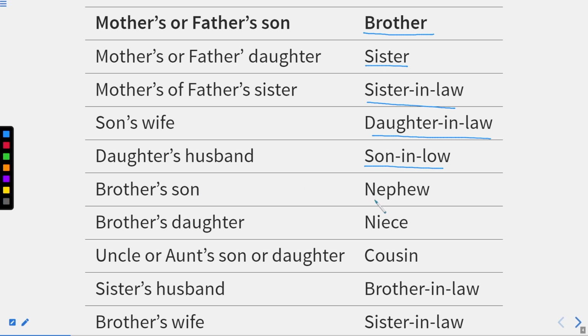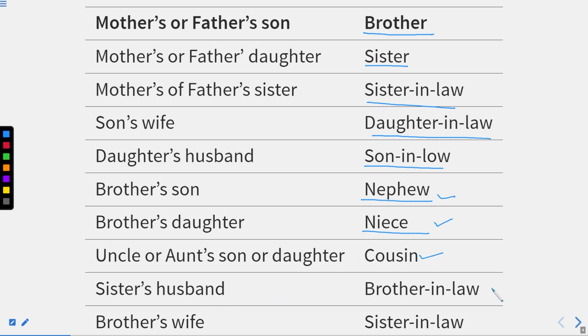Brother's son will be nephew. Remember this. Brother's son will be nephew and brother's daughter will be niece. Don't confuse between both of them. When it is a male, it will be nephew. But when it is a female, it will be niece, right? Uncle or aunt's son or daughter, it will be cousin, right?